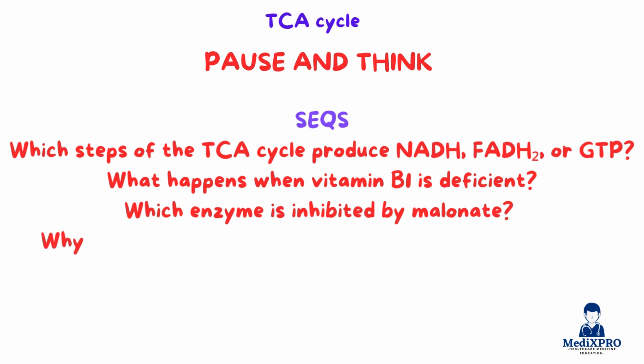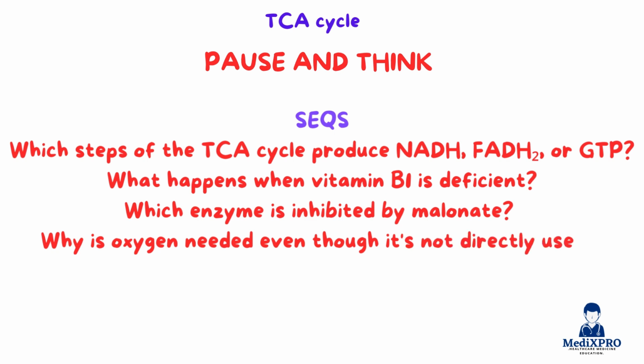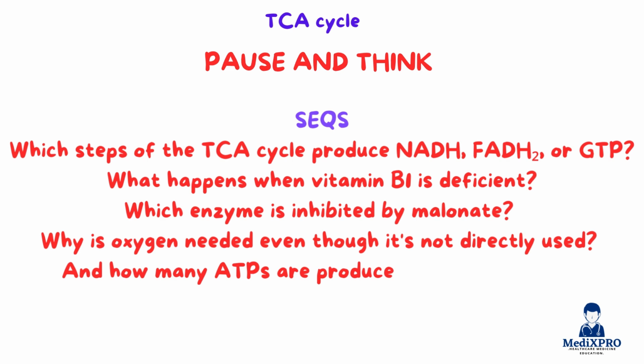In summary, the TCA cycle is a central aerobic metabolic pathway that connects catabolism and anabolism. It's regulated by energy signals, requires essential vitamins, and is influenced by specific inhibitors. To truly master this topic, focus on understanding the why behind each reaction.